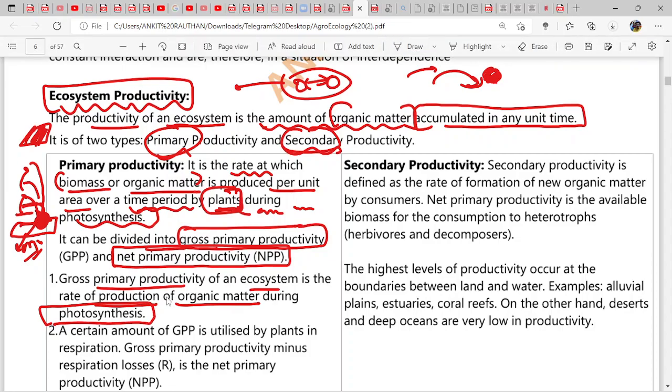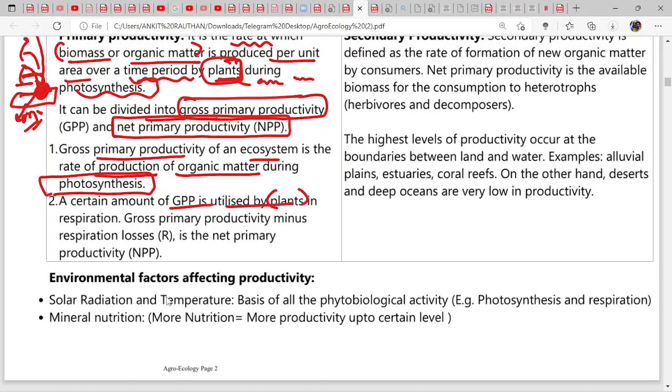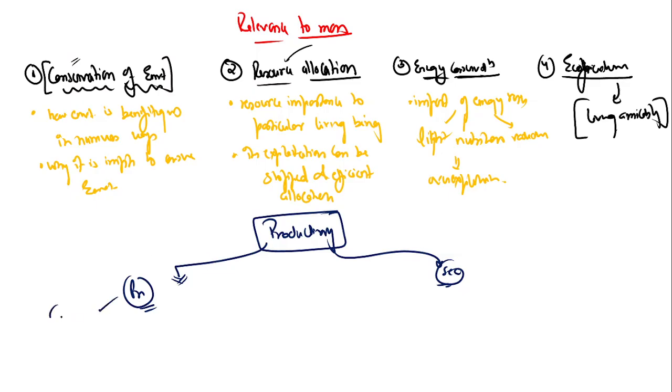So how much productive is it during photosynthesis? A certain amount of GPP is utilized by plants in respiration, and this gross primary productivity minus respiration losses is the net primary productivity. So utilizing sun power, plants are using this sun energy to convert it into gross primary product, and this gross primary product, if we minus the respiration losses, will give the net primary product.